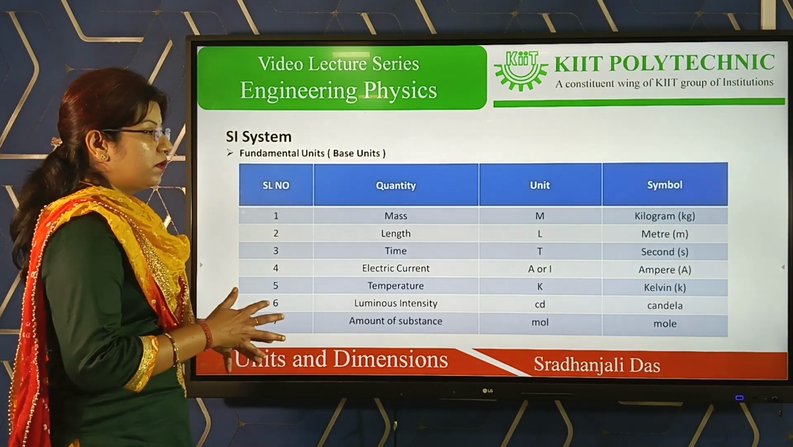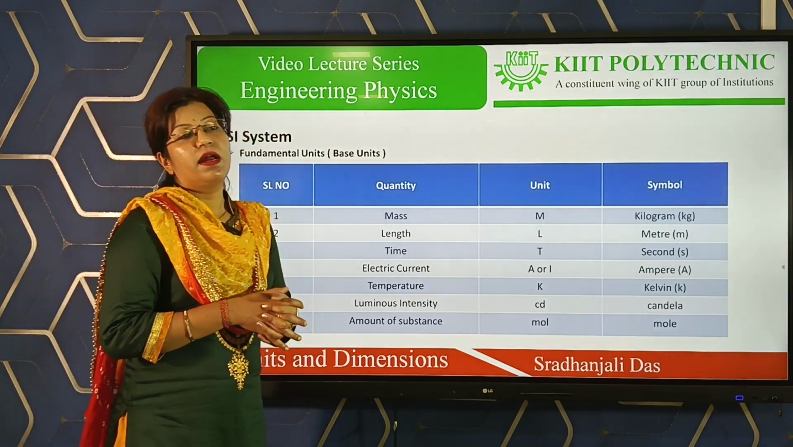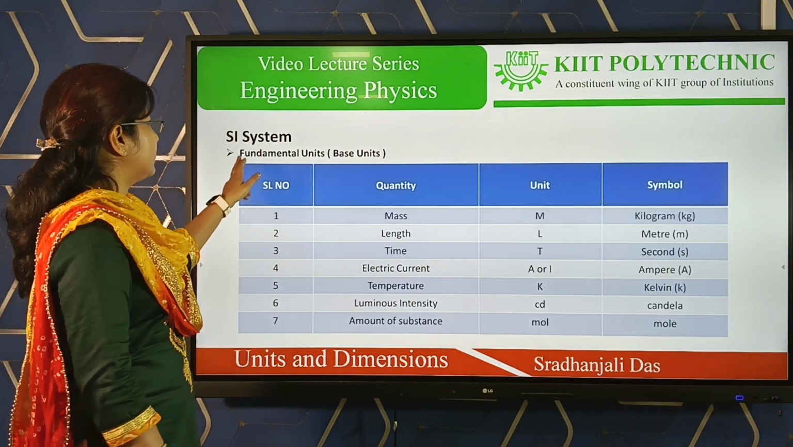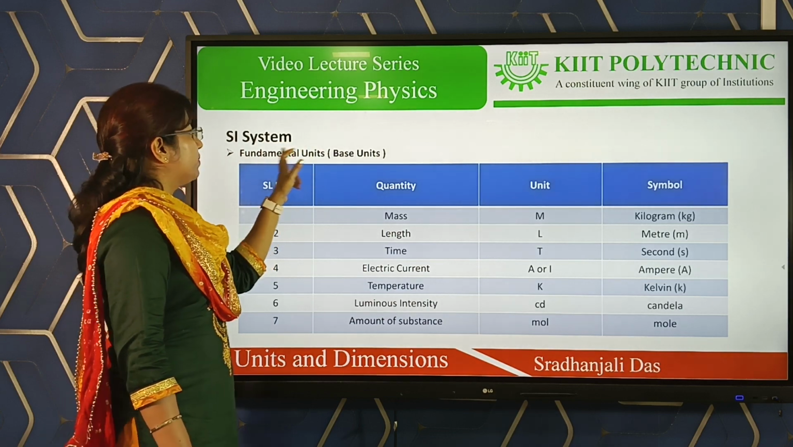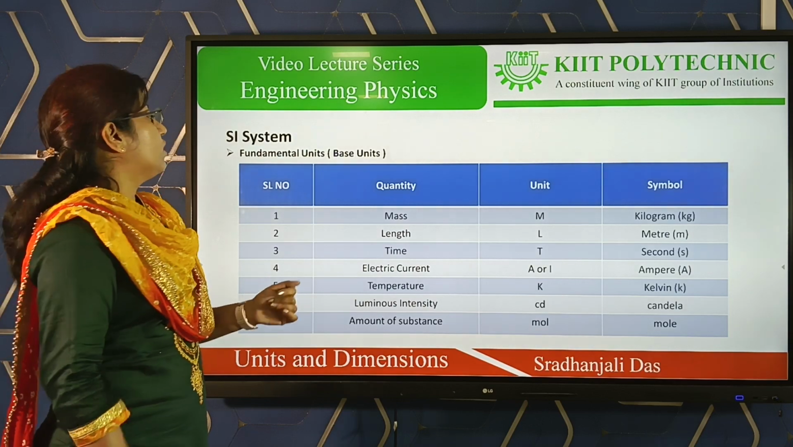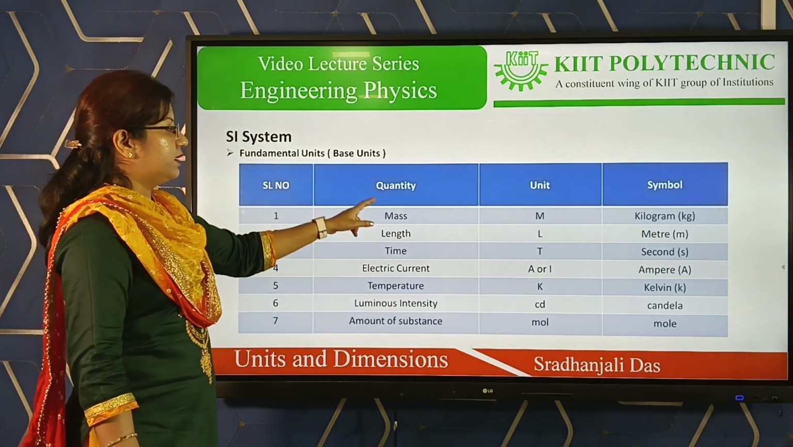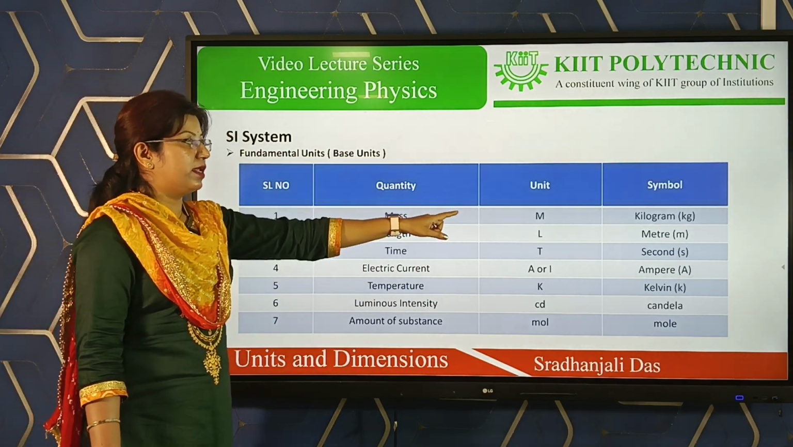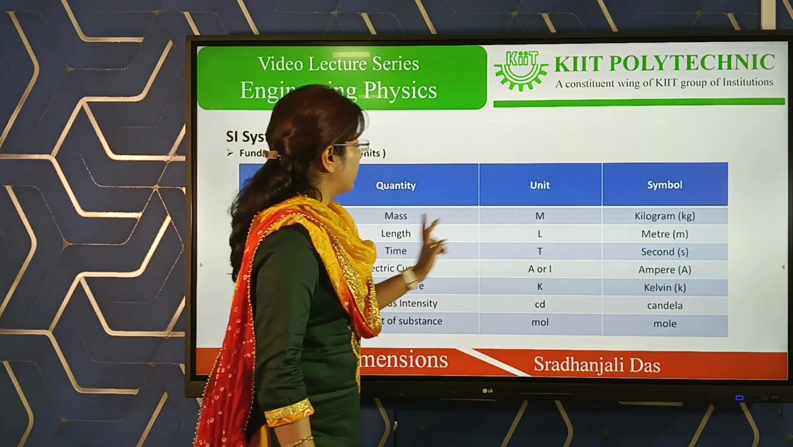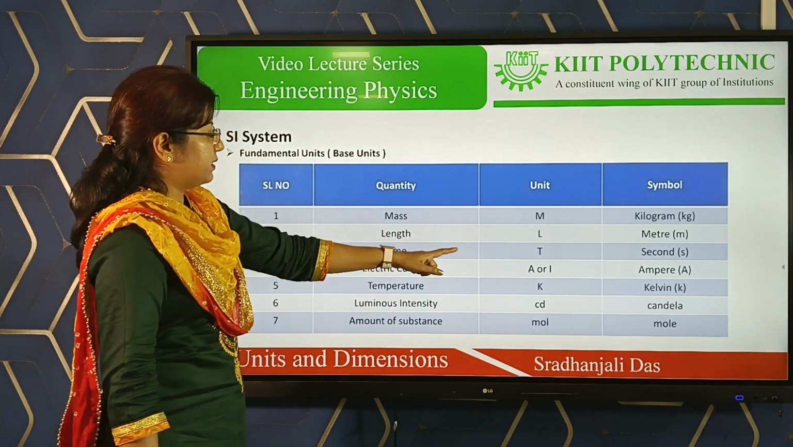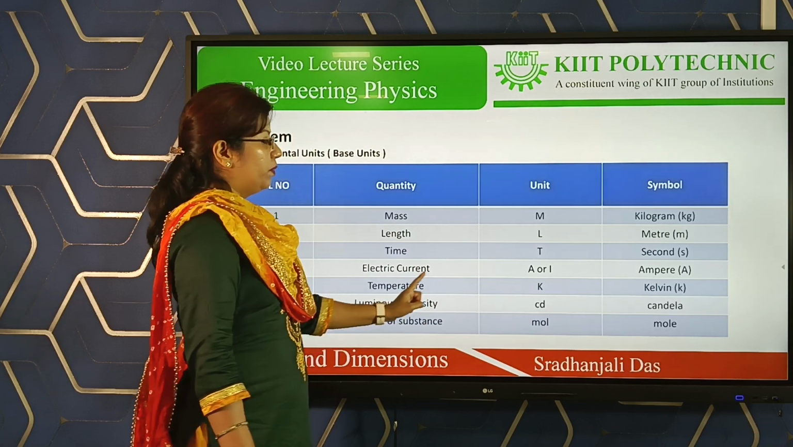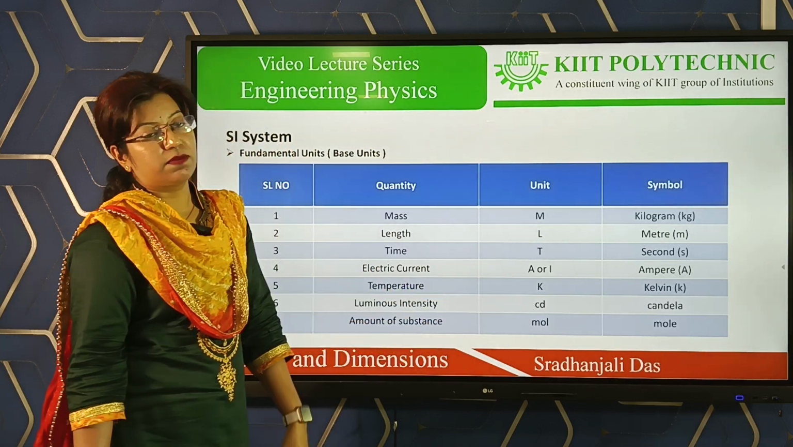Then the SI system. It is the advanced or extended version of the MKS system. In the SI system, there are 7 fundamental units and 2 supplementary units. So what are the fundamental units? I already said: mass, symbol M, unit kilogram; length, meter; time, second; electric current, ampere; temperature, Kelvin; luminous intensity, candela; amount of substance, mole.